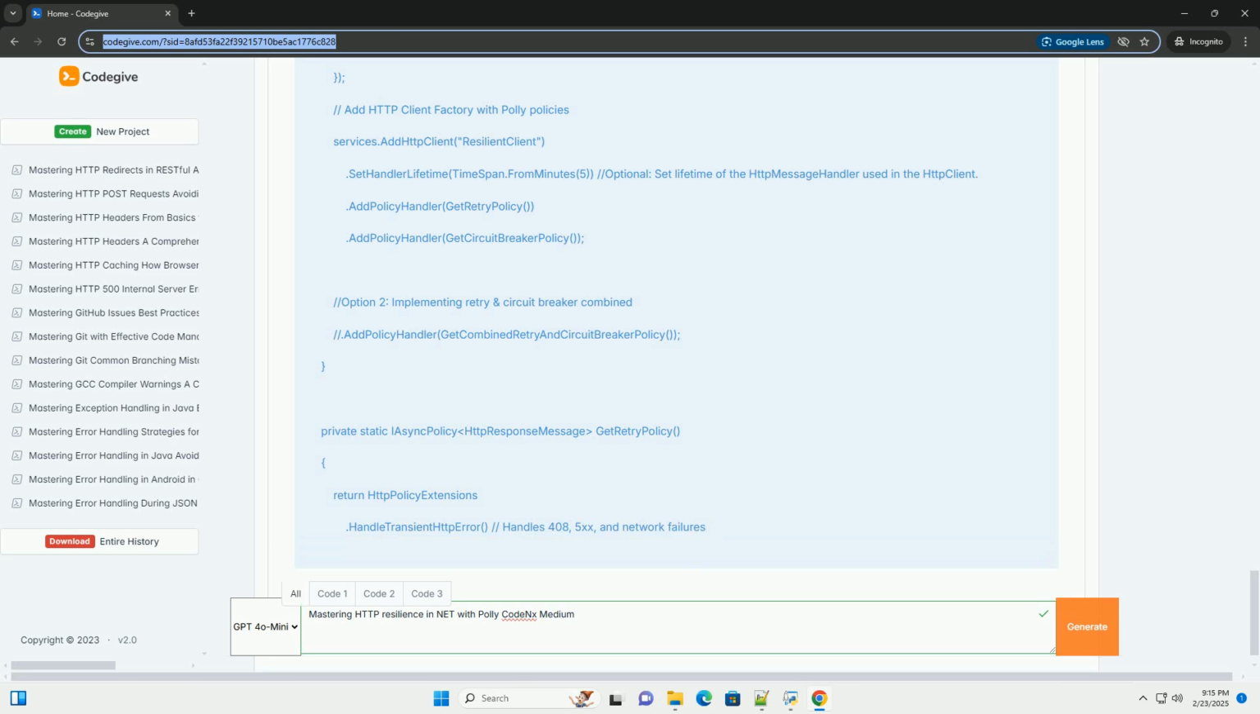Benefits of this approach. Separation of concerns: the code is divided into logical modules, making it easier to understand and maintain. Testability: the ResiliencePolicyProvider and ExternalApiService can be easily unit tested. Reusability: the policies can be reused across multiple HTTP clients. Configurability: the policies can be configured through dependency injection and configuration files.